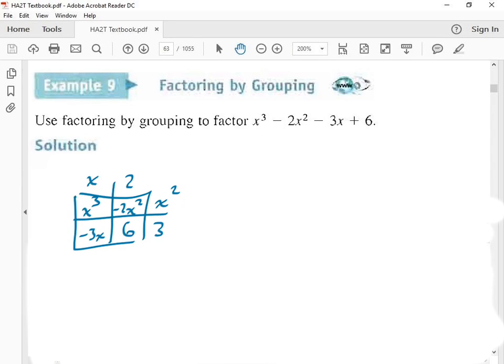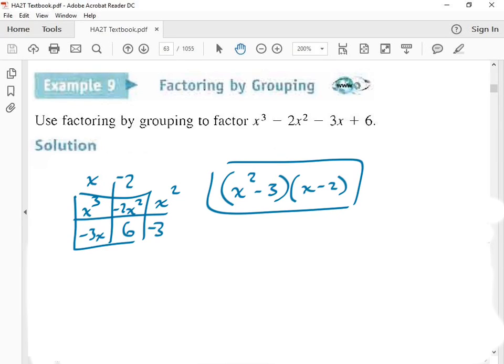So what do I change? Now if you said make them both negative, you are right. Because -2 times -3 is +6, -2 times x squared is -2x squared, and x times -3 is -3x. It works now. So I have x squared minus 3 and then x minus 2. No, the order does not matter. I'm glad you get it.